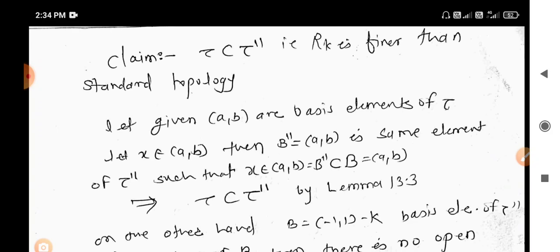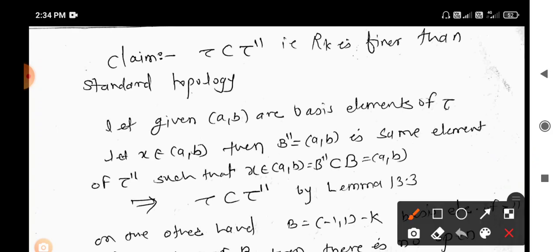Now, what are the bases? The basis of the standard topology is the open intervals (a, b). So open intervals (a, b) are the basis elements of tau. So taking x belongs to the open interval (a, b), we have to find a basis element b double dash of the new topology, that is tau double dash, such that x belongs to b double dash, and b double dash is a subset of the open interval (a, b).